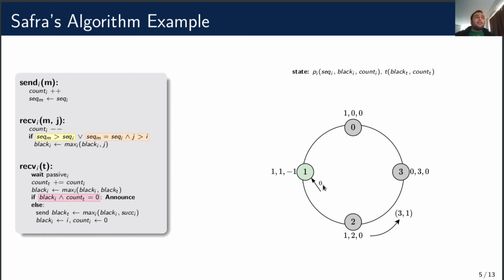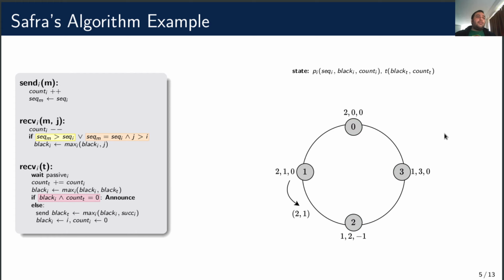Now 1 gets activated from the message from 2 and does a broadcast. At 0, we have a case of the second violation, so 0 sets black to 1. At 2, there is only a count decrement. At 3, we have a case of the first violation because the message came from the visited region, so 3 also sets black to 1. So far, the token knows it has to travel until 3, but both 3 and 0 know it has to travel until 1. And so it does, and when it visits 1, 1 checks for termination.